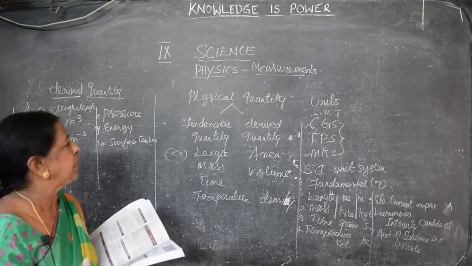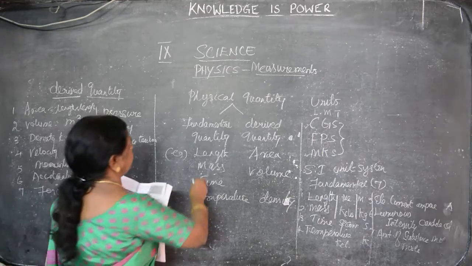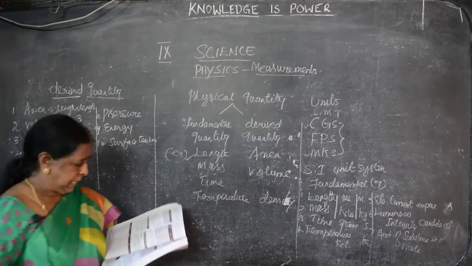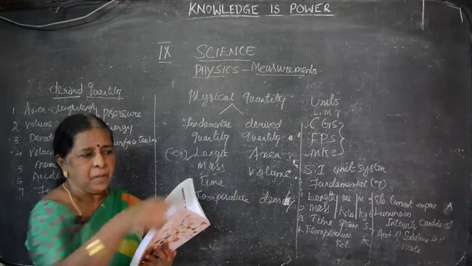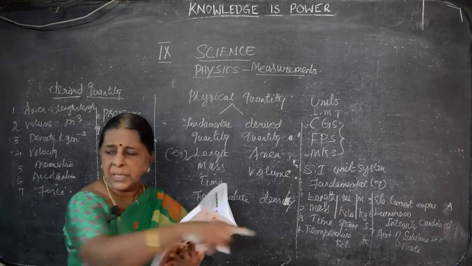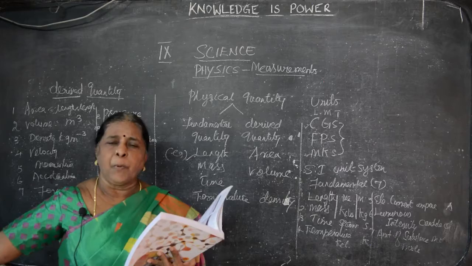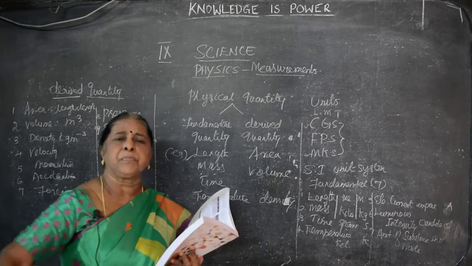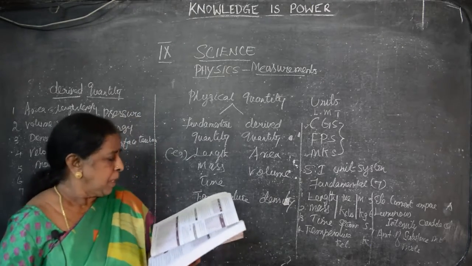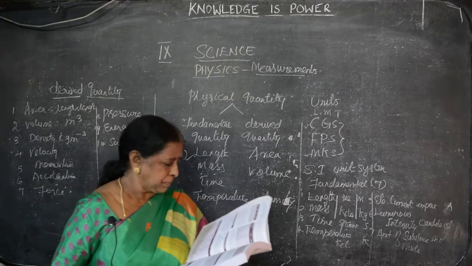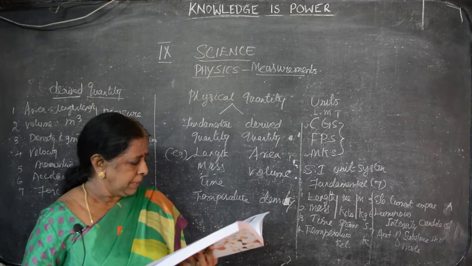The fundamental quantity first we have to say length. Okay, what is length? That is the extent of points. So, for example, from here to there, A is 1 point, B is 1 point, 2 points are there. In between how much of distance is there? The distance is measured by length. Mostly it may be meter.